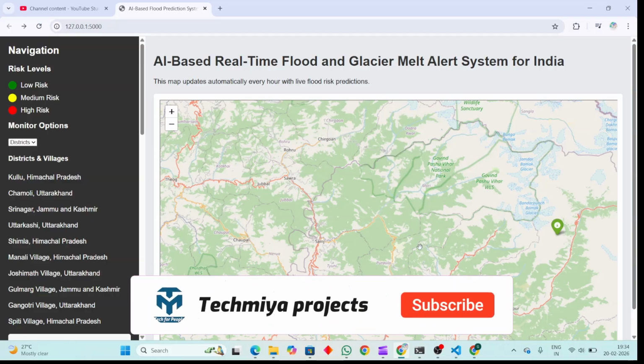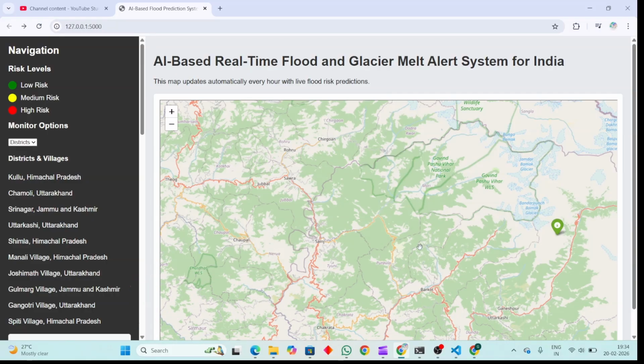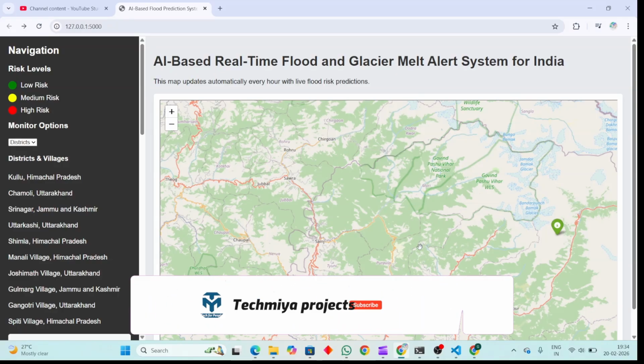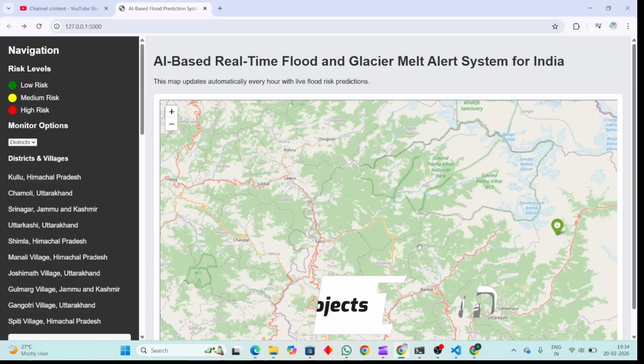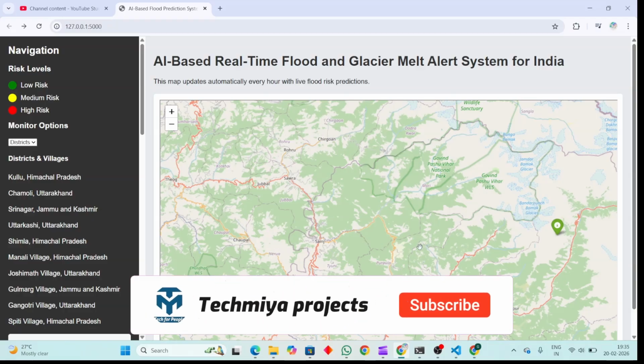For example, this is mainly focused on North India where the Himalaya is, and also the surrounding parts of the Himalaya. If there is a rise of temperature, or if the Himalaya or a glacier melts, there is a high risk of flood. So immediately there is a chance of risk to people's lives or their normal life, whatever it is. So for that there is a small alert system.